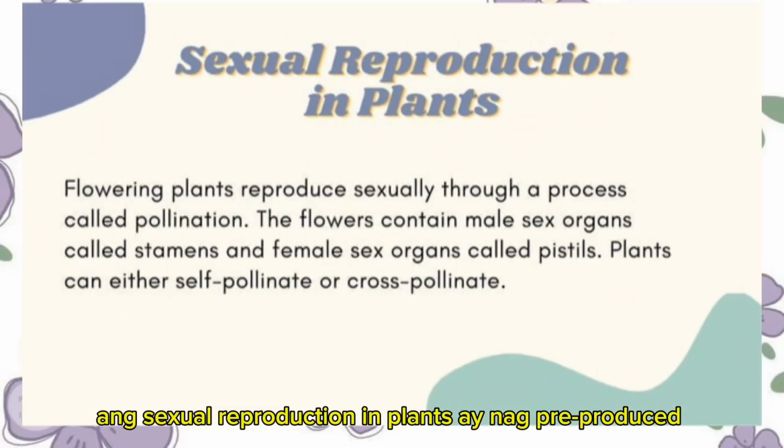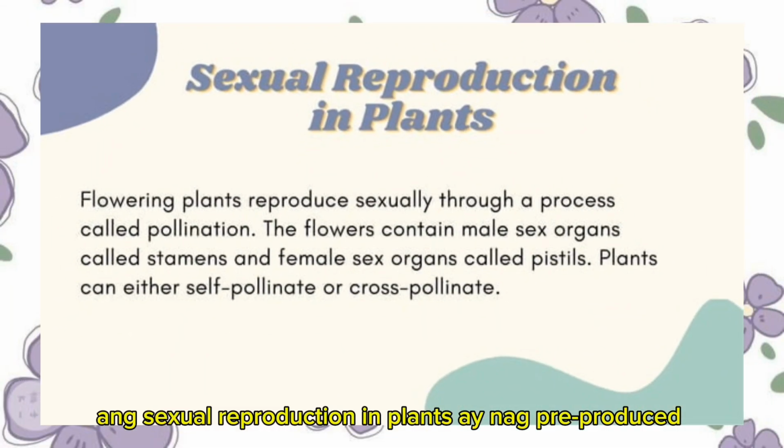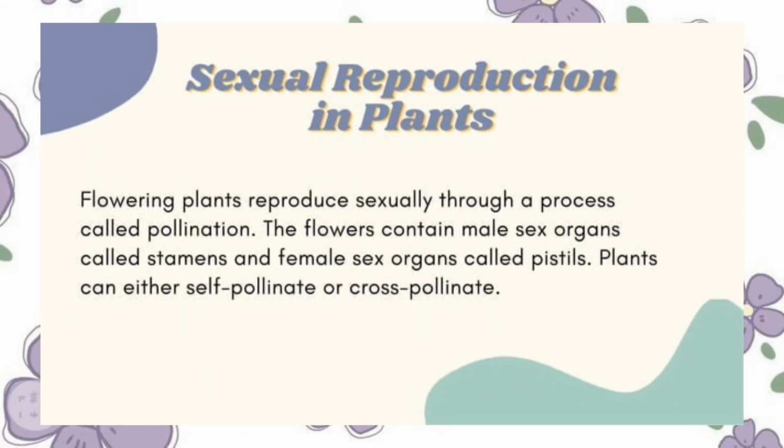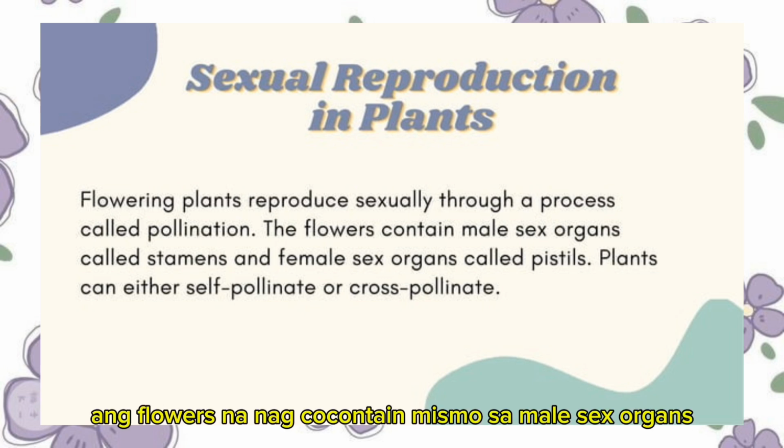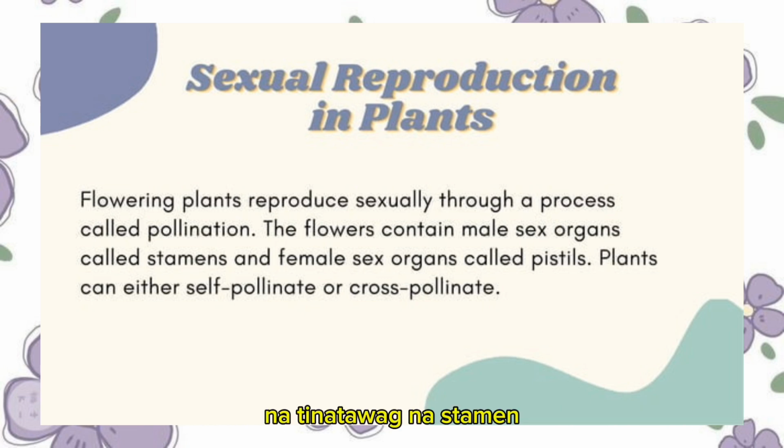Ang sexual reproduction in plants is yung flowering plants ay nagpupunta sexually na dumadaan sa process na tinatawag nating pollination. Ang flowers na nagko-contain mismo ng male sex organs na tinatawag na stamen o kaya female sex organ na tinatawag na pistil. Ang halaman ay pwedeng self-pollinate o kaya cross-pollinate.